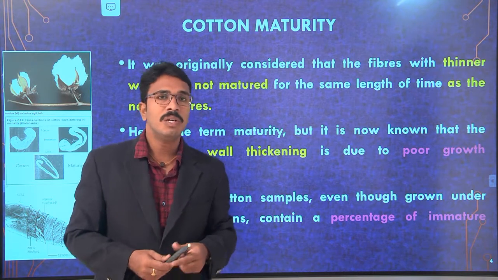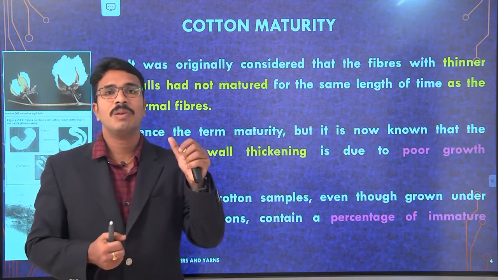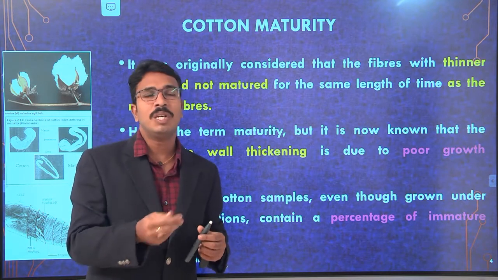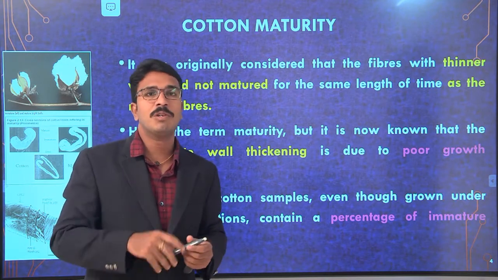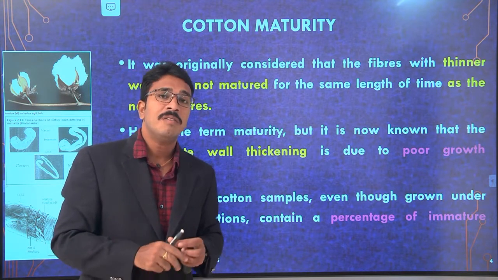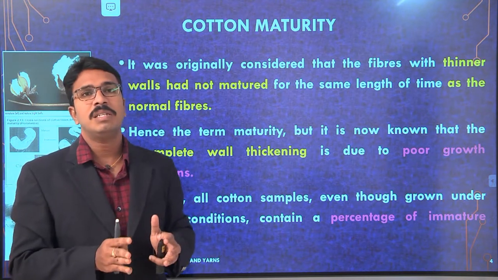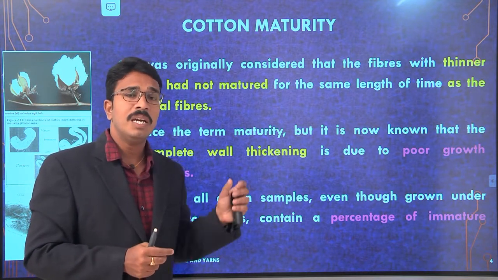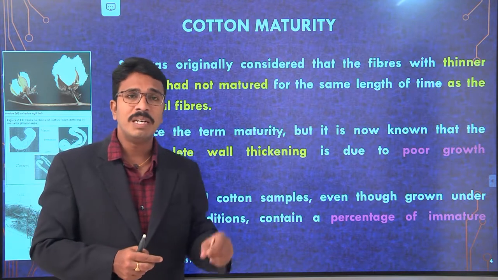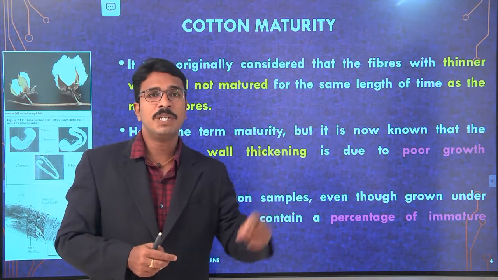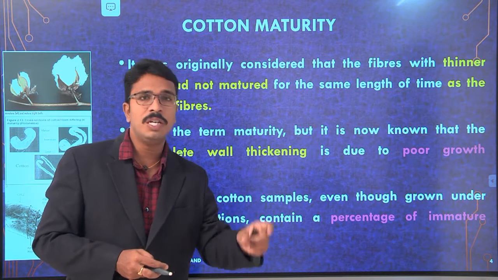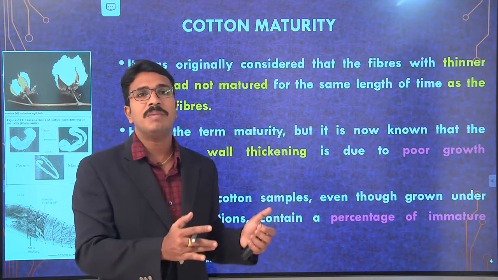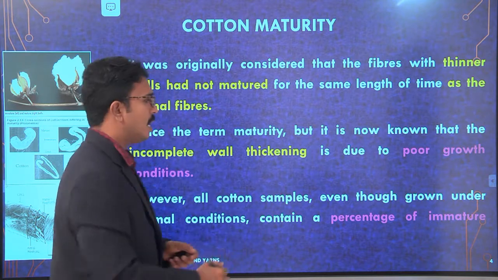And also, if these immature fibers are more, what will happen? It forms nebs during processing, that is, during the production process of yarn. Likewise, we have more difficulties with these immature fibers. So that's why it is very important for us to understand the percentage of matured fibers. We should know the maturity ratio, or the maturity index, of the cotton fibers which we are using to make yarn.